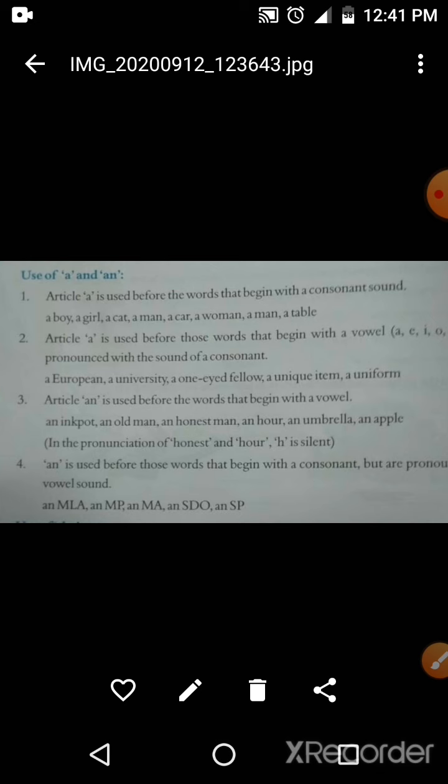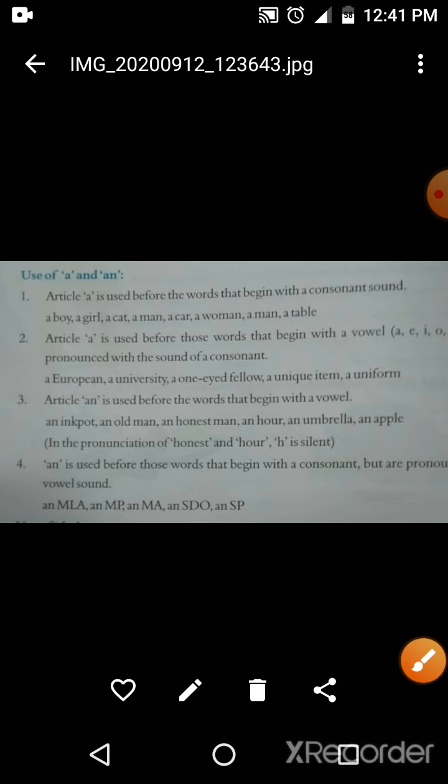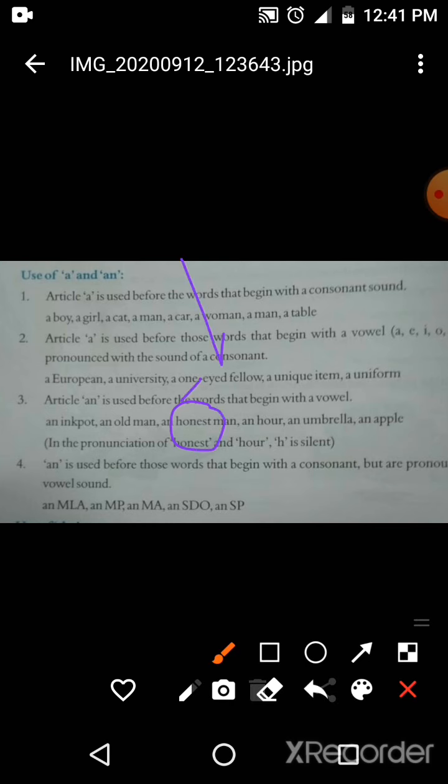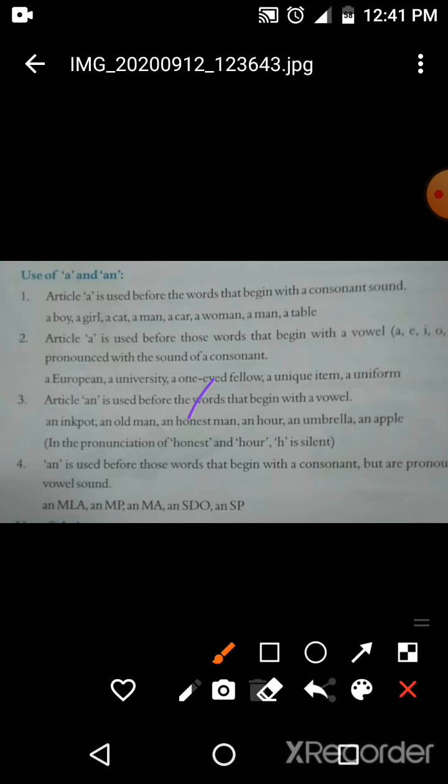Third, article an is used before the words that begin with a vowel. Like there are 5 vowels A, E, I, O, U. And you can see the examples: an inkpot, an heir. The word starts with I and it is a vowel. An old man, again with a vowel. An honest man. Here you can see honest. It starts with H, but H is silent here and we pronounce it "onest". Means according to the pronunciation, O is the first sound of this word. That's why we use an here.